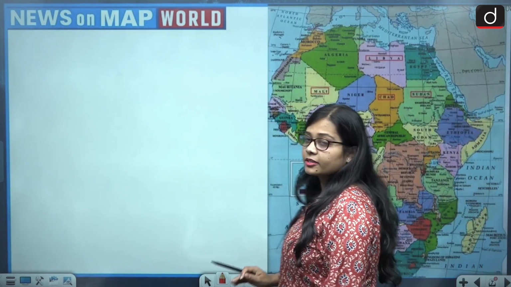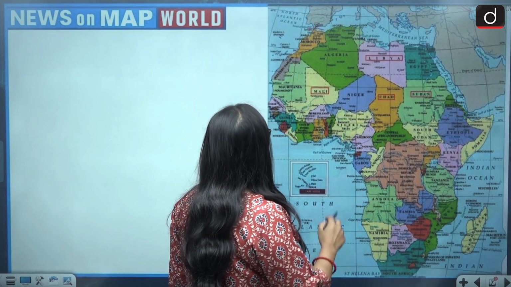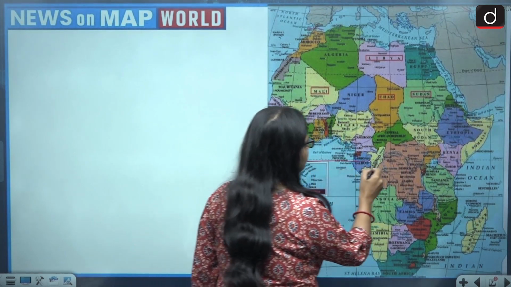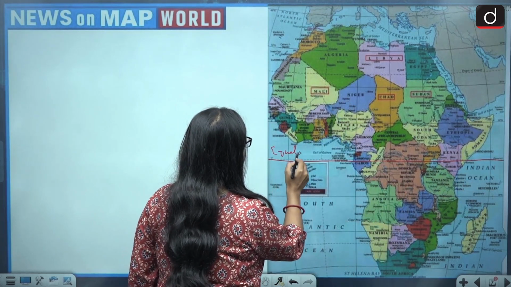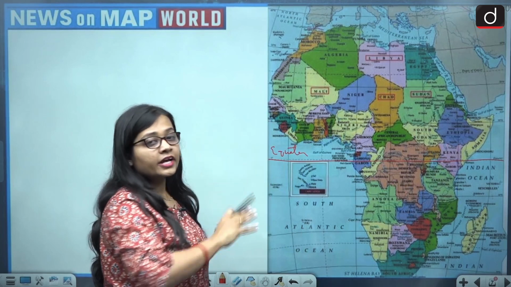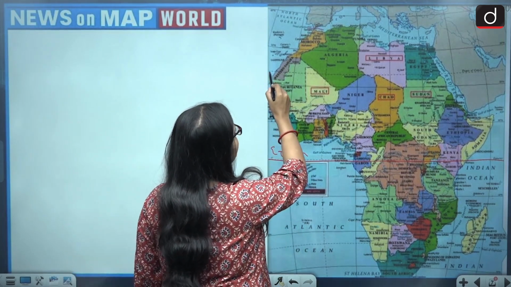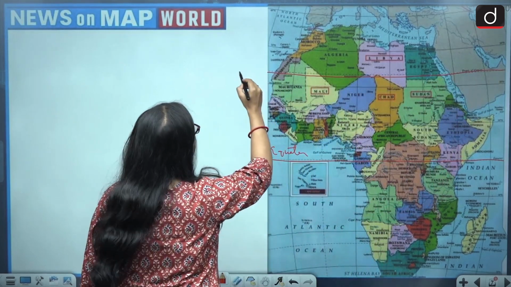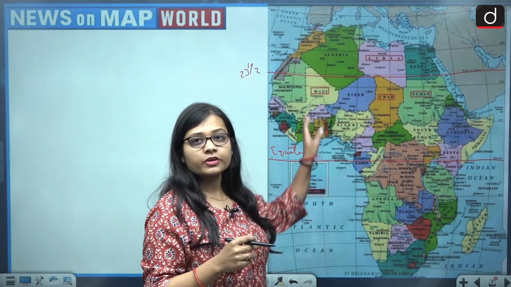If we look at the map, this is the map of the African continent, and then if we draw the Tropic of Cancer, this is the location of the equator, and at 23.5 degrees north of the equator we will find the Tropic of Cancer. Now this is the Tropic of Cancer, 23.5 degrees north.